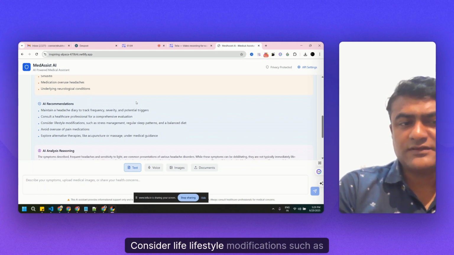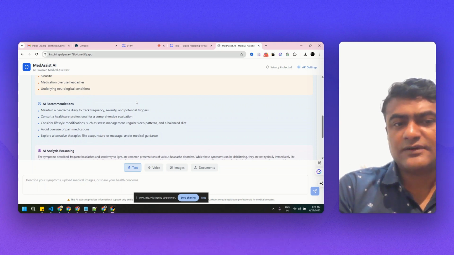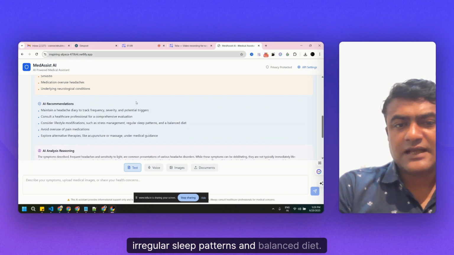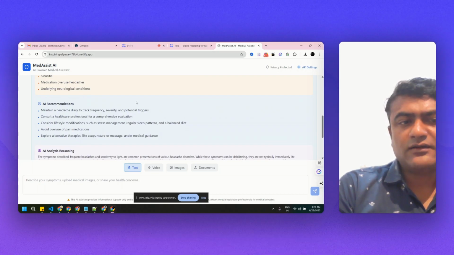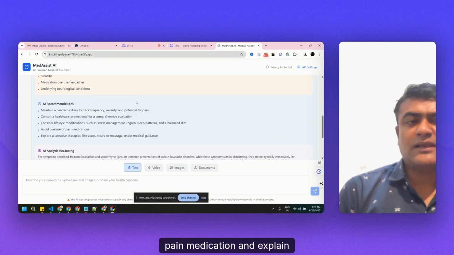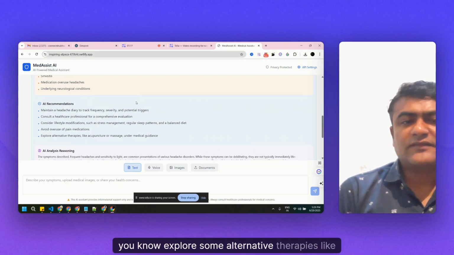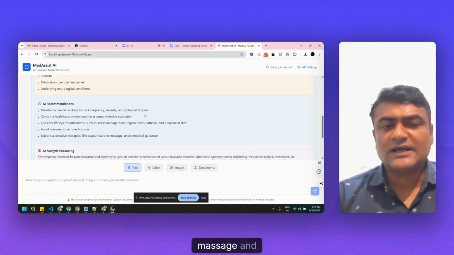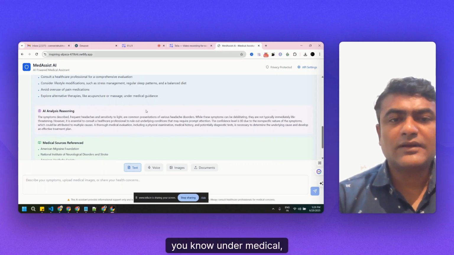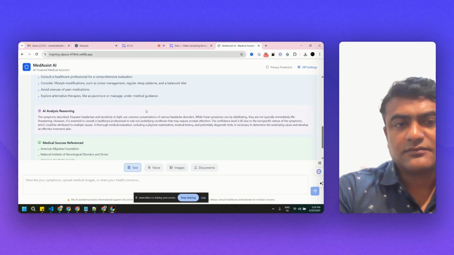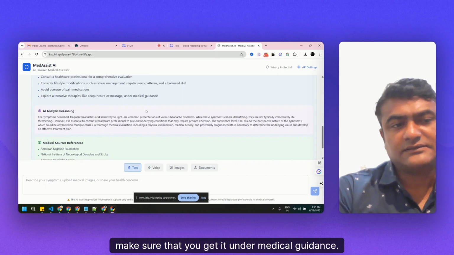Consider lifestyle modifications such as stress management, regular sleep patterns, and a balanced diet. Avoid overuse of pain medication, and explore alternative therapies like acupuncture and massage, but make sure you get them under medical guidance.